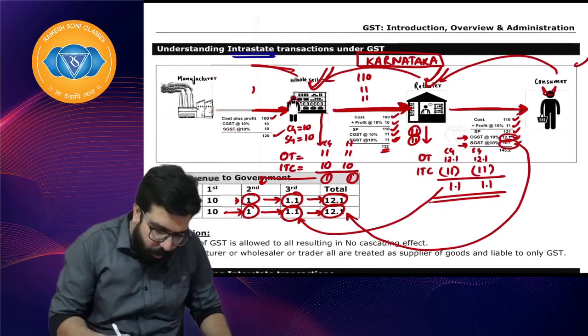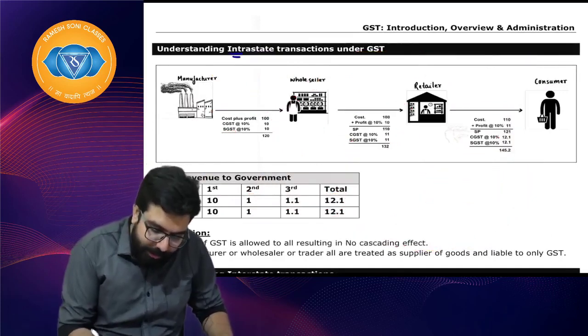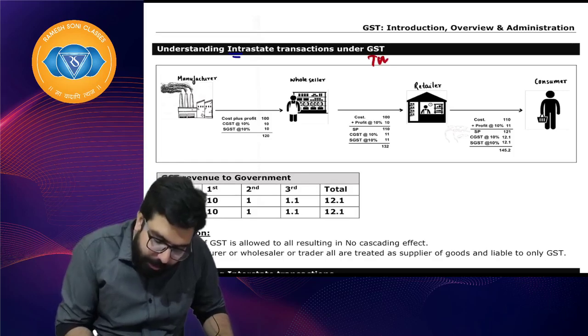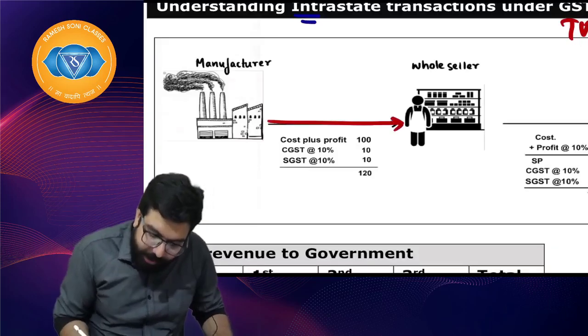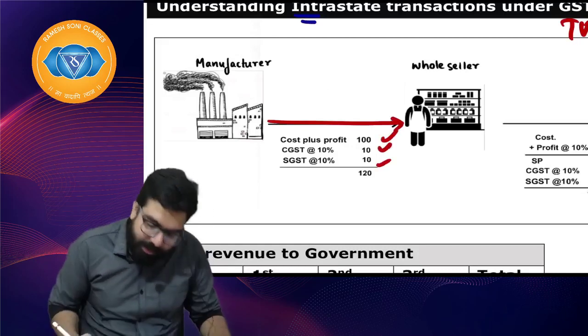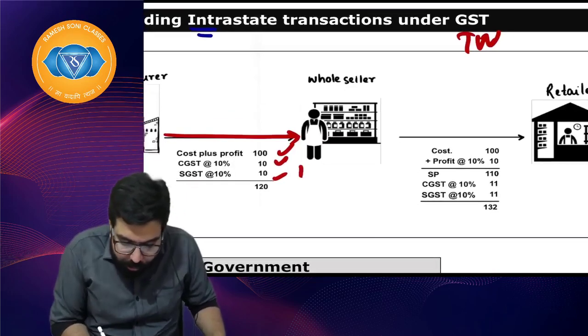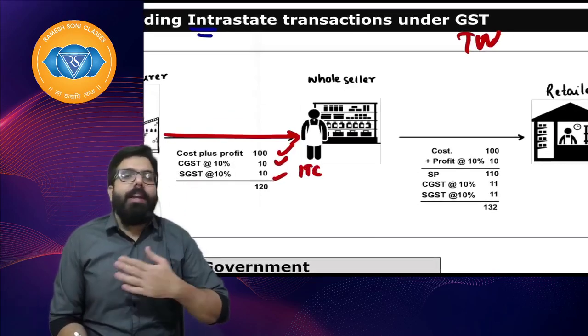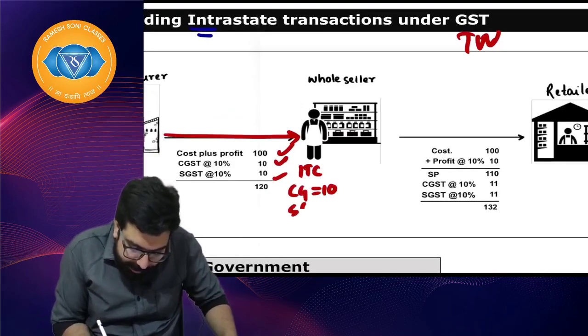Sir, can you please explain this once again? Yes, I will repeat once again. Everyone, quickly listen. This is the state of Tamil Nadu. All the people are in the state of Tamil Nadu. The manufacturer went ahead and sold at 100 rupees, 10 rupees CGST, 10 rupees Tamil Nadu SGST. Then he took the credit because he is not the consumer. He can get the credit. He took the credit: CGST 10 rupees, SGST 10 rupees.